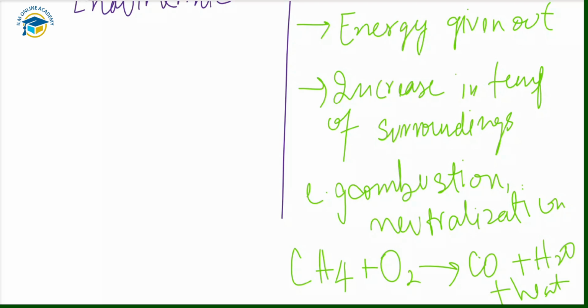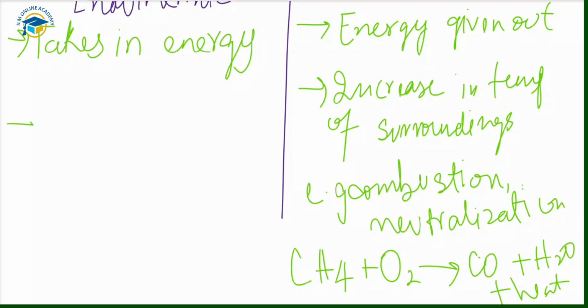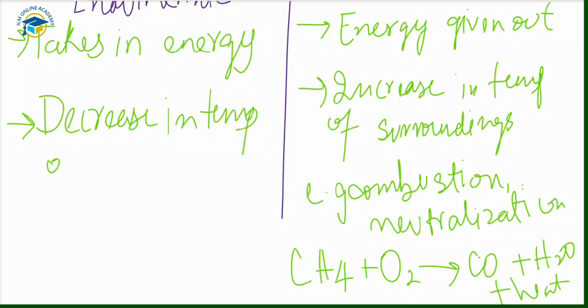Next we'll talk about the endothermic ones. In case of an endothermic reaction, it takes in heat energy from the surroundings, and when it takes in thermal energy from the surroundings, there is a decrease in temperature of the surroundings just because of the heat taken in.